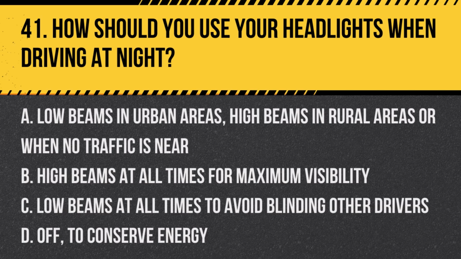A. Low beams in urban areas, high beams in rural areas, or when no traffic is near. B. High beams at all times for maximum visibility. C. Low beams at all times to avoid blinding other drivers. D. Off to conserve energy.